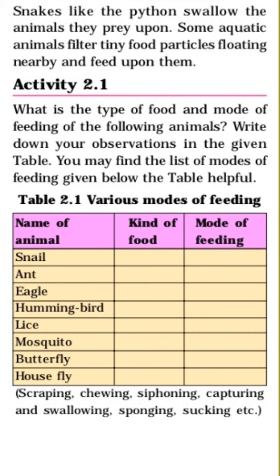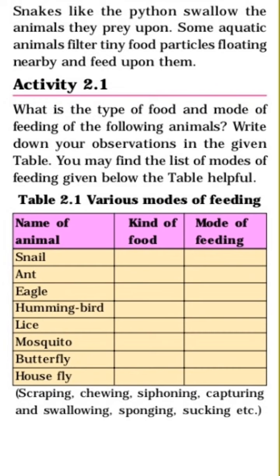Here in table 2.1, various modes of feeding are given, and in that the names of some animals are given, which kind of food they are taking, and which mode of feeding they are using. In this way, one table is given and you have to complete it. Afterwards we will see shortly which type of food they are taking and which type of feeding they are using.